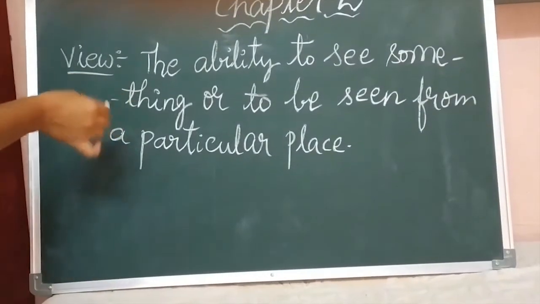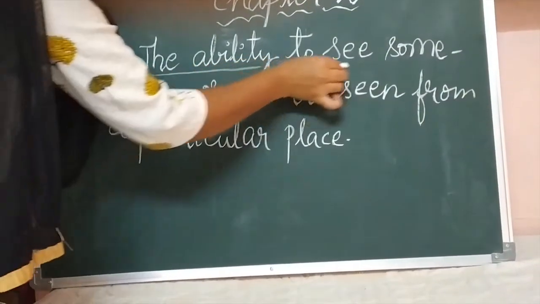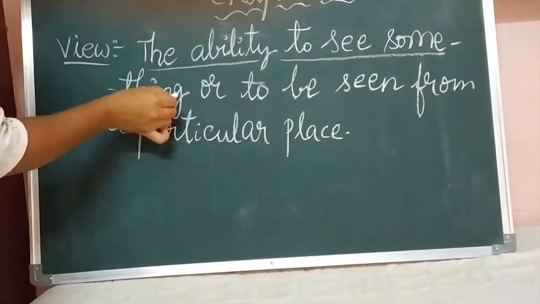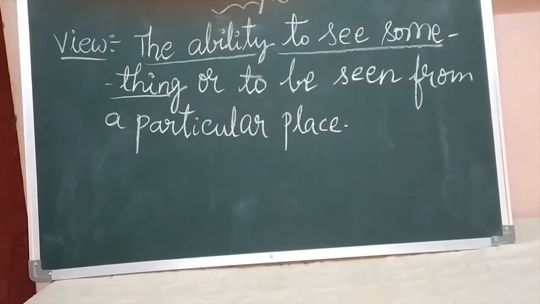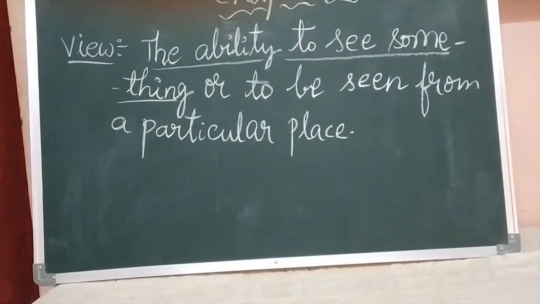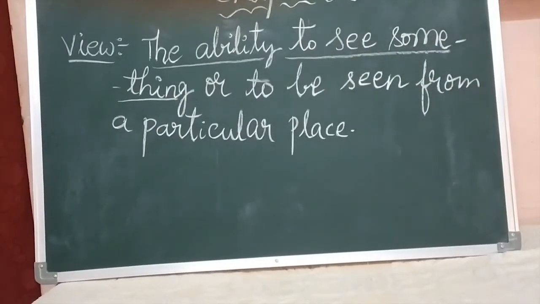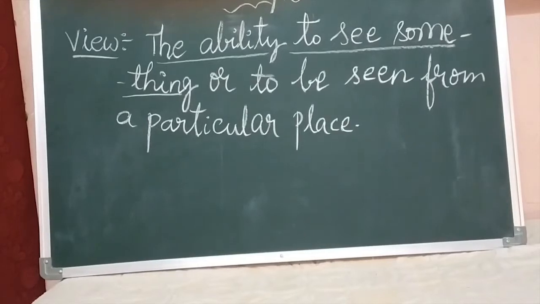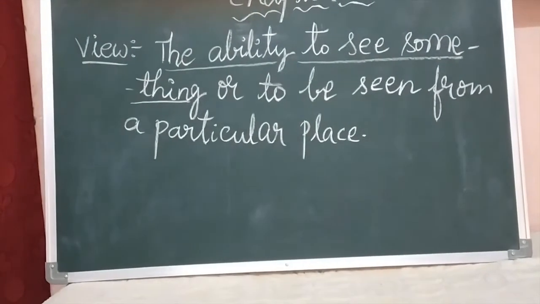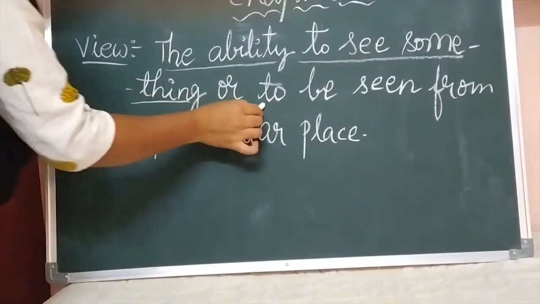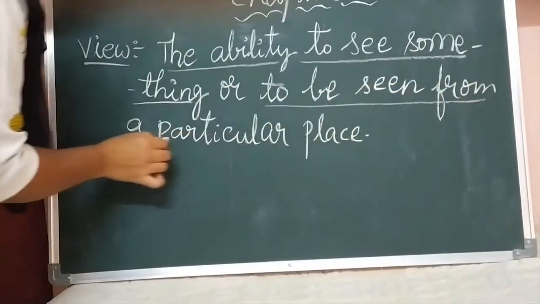The ability to see something, that means you can see it with your eyes. You have the ability to see different objects such as living or non-living things, and to be seen from a particular place.